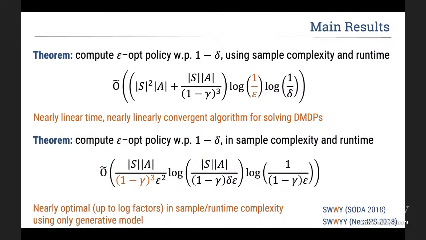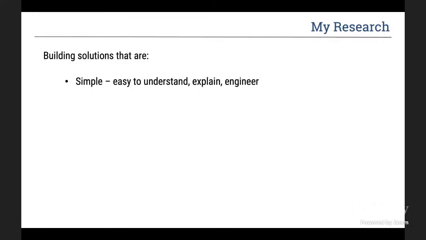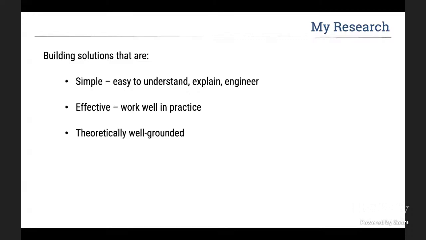And we have a second algorithm that computes an epsilon optimal policy with high probability and sample complexity and runtime that is cubic in 1 over 1 minus gamma. And this is nearly optimal up to log factors in sample and runtime complexity using only the generative model. And so in conclusion, my research goals are to build solutions that are simple, easy to understand, explain, and engineer, effective, that they work well in practice, and also are theoretically well-grounded.